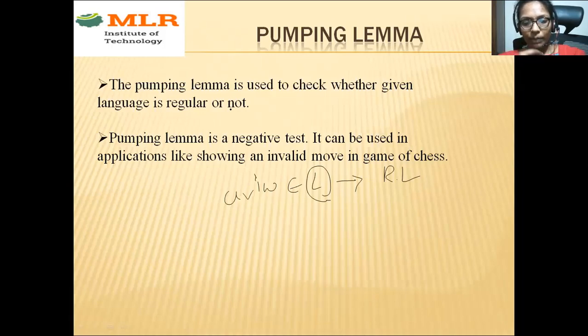For example, some pieces can be moved only a limited number of steps. If I take the soldier, it can move only a single step, right? So what happens if I go to the next step, or if I take two steps ahead? At some point, that will fail, right? To prove that failure, we are using this pumping lemma. See, if you observe here, it is a negative test. Only to check those negative cases are you going to use this pumping lemma.